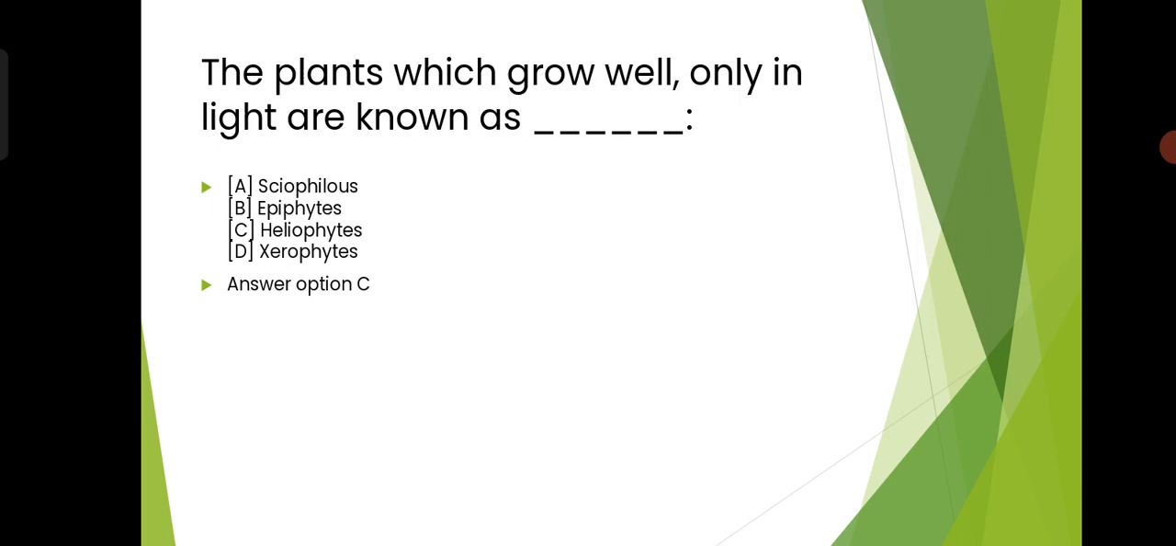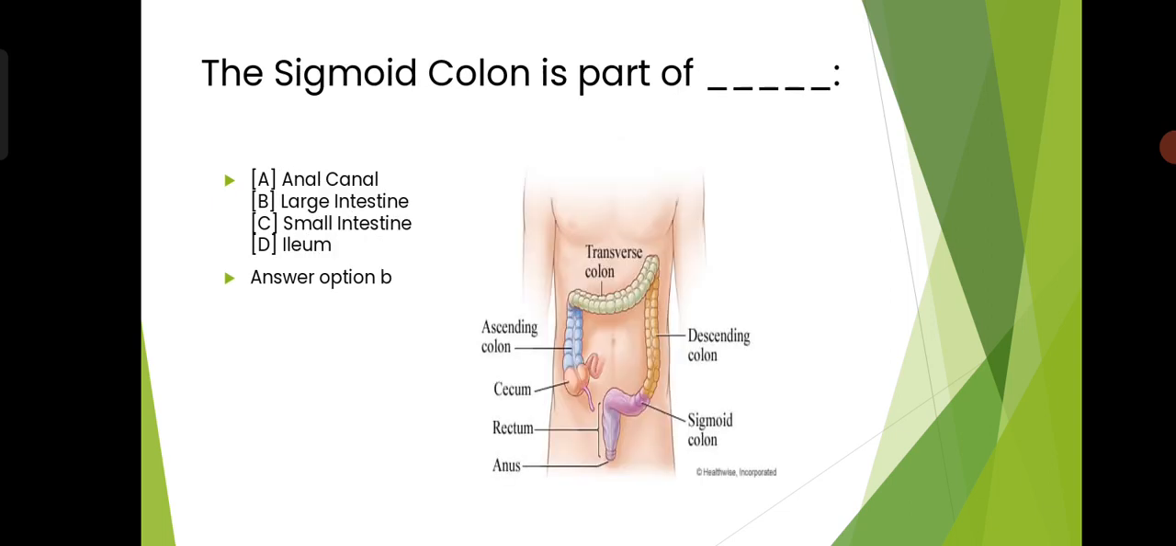Okay, so moving on to the next question. The sigmoid colon is a part of. Sigmoid colon किसका हिस्सा है? Your options are A. anal canal, B. large intestine, C. small intestine or D. ileum. So the answer is large intestine, that is option B.